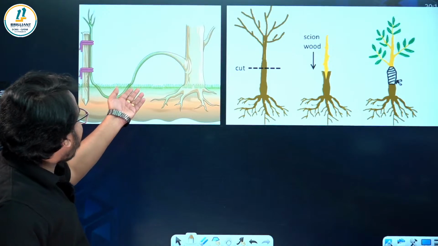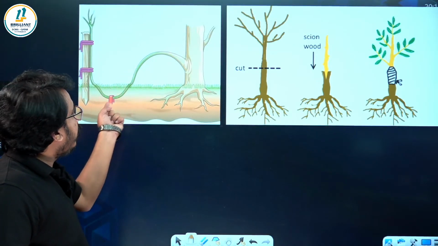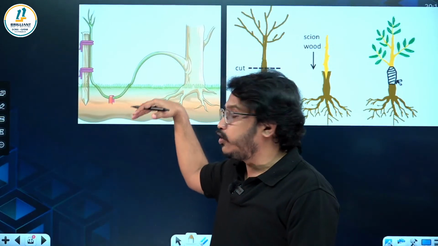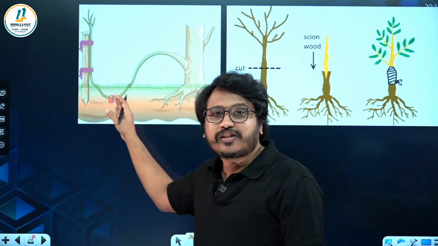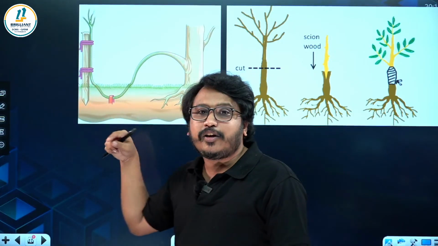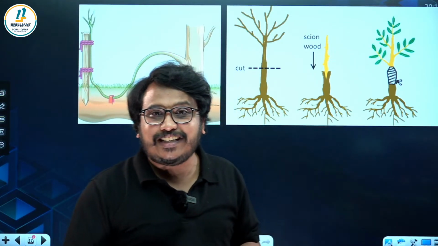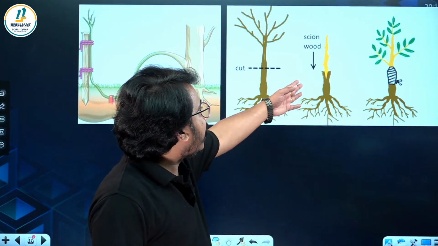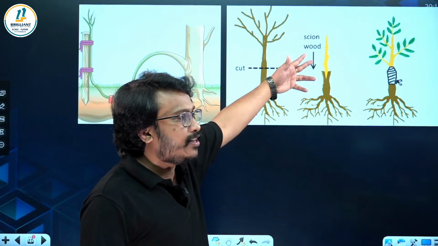So this is the layering method, where you can use this in plants in which the branches have the ability to bend. You can put some scars in that and put it under the soil, and slowly you can see roots arising from that region. At that time you can cut and separate it into a new plant. And this is the grafting method, which includes the stock and scion.